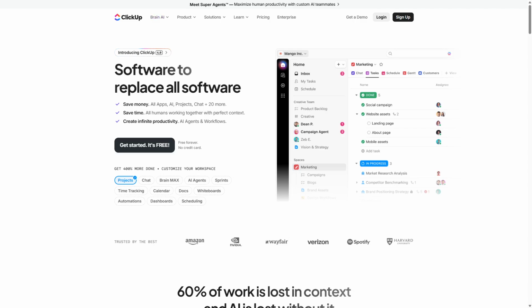The core difference is Motion AI's emphasis on AI-powered automation to handle scheduling and task prioritization, whereas ClickUp provides a comprehensive platform for task, document, and project management.